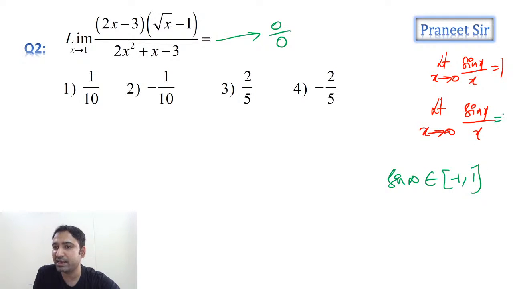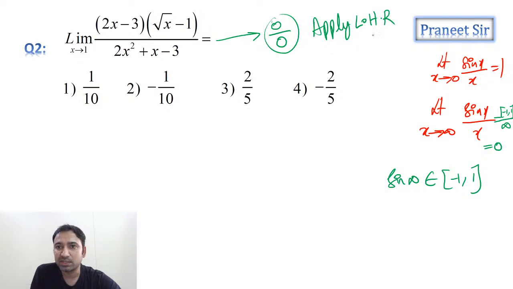So that means we are getting a finite value. Minus 1 to 1 divided by infinite, so isn't it 0, guys? Finite by infinite is 0. The numerator, sin infinity, is a finite value because sin x always lies between minus 1 to 1. So sin x by x when x tends to 0 is 1, and when x tends to infinity it is 0. Clear?